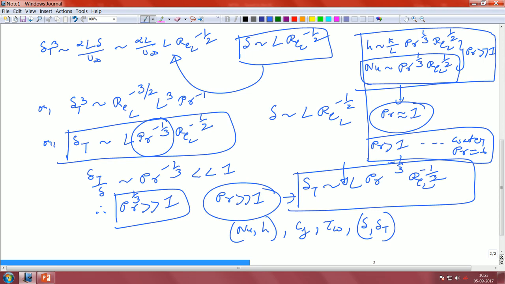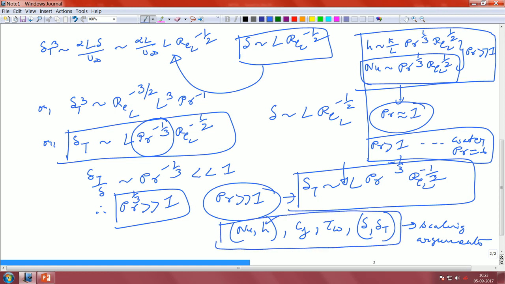So, these are the 4 major things that we have unearthed out of this analysis using nothing but scaling arguments. Using nothing but scaling arguments, we are able to isolate the effects of these 4 quantities right here.